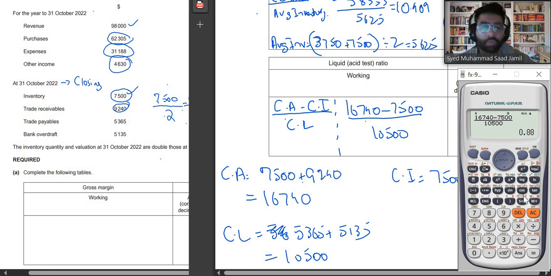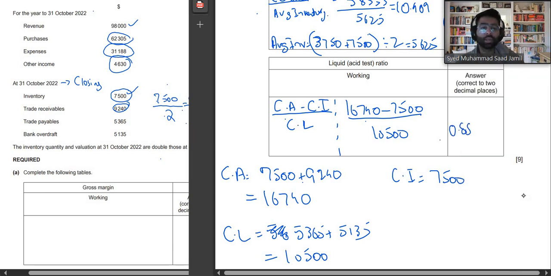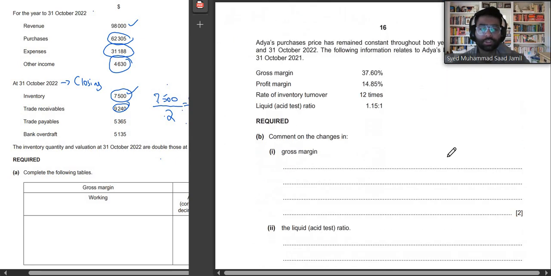So, what is the ratio? The ratio is 0.88:1, which means that for every 0.88 assets you have one liability, one current liability. For every one current liability, your current assets are 0.88. Okay, so now next question.